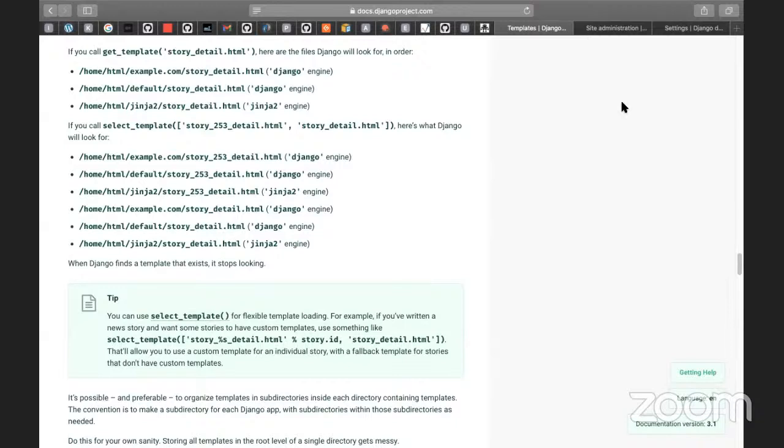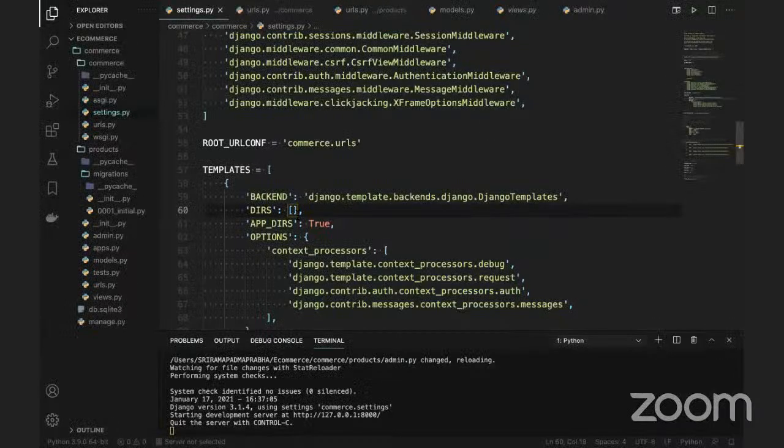So we need to create something. Let's get into this. We have to add the directory here, guys, to place all the templates. I'm going to use templates, and here we can say os.path.